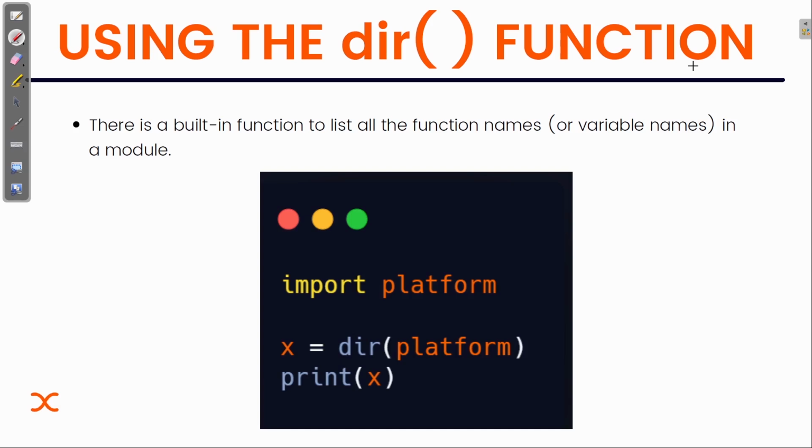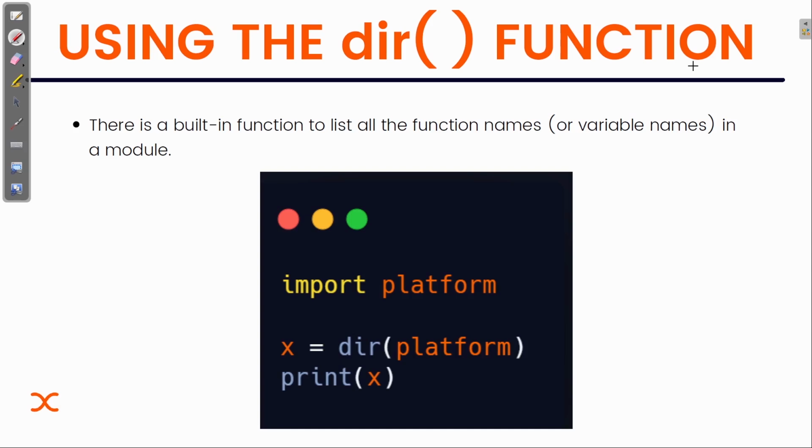So what we can do is just use the dir function, and it returns all properties and methods of the specified object, without the values. This function will return all the properties and methods, even built-in properties, which are default for all objects. Okay, so we are going to code it.